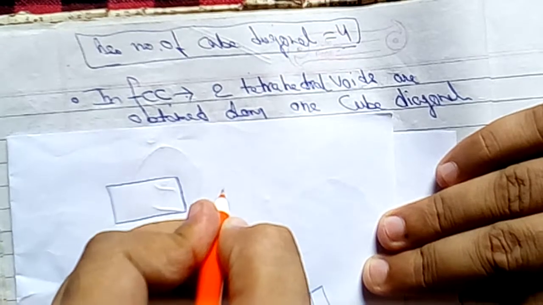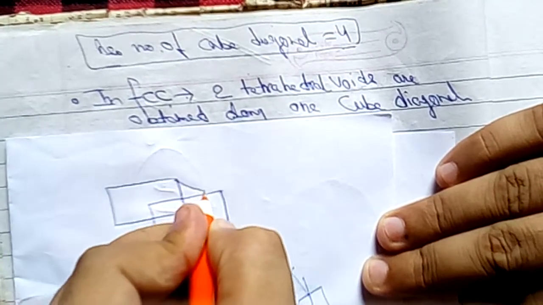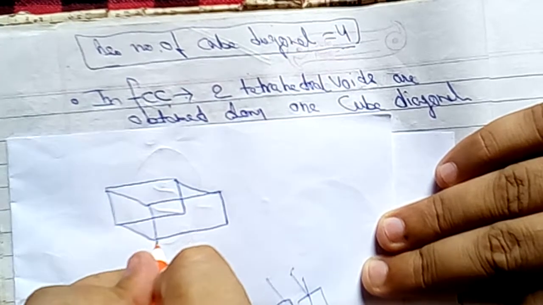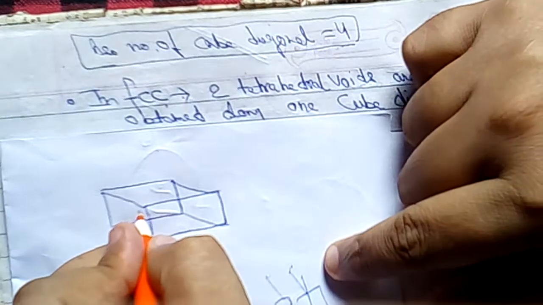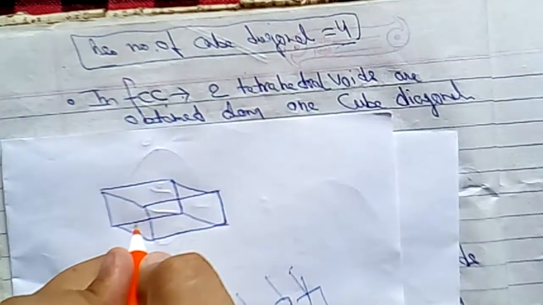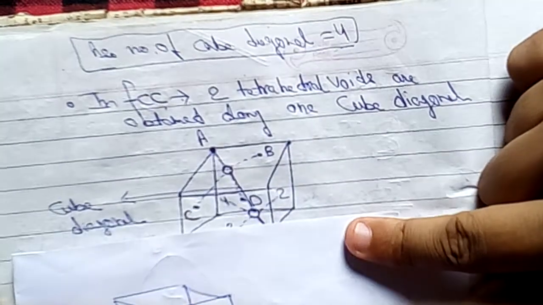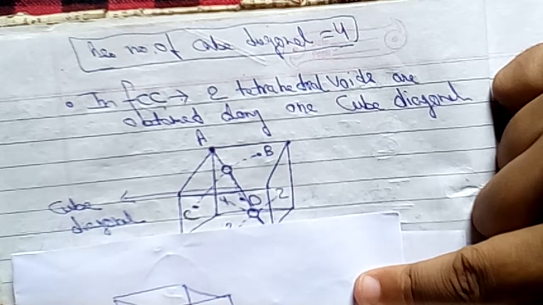Suppose a cube is there. So how is a tetrahedral void formed? On each face, with the help of three faces and one diagonal, it is formed. That is shown here also. So where is the face diagonal? The face diagonal will be on the face only.